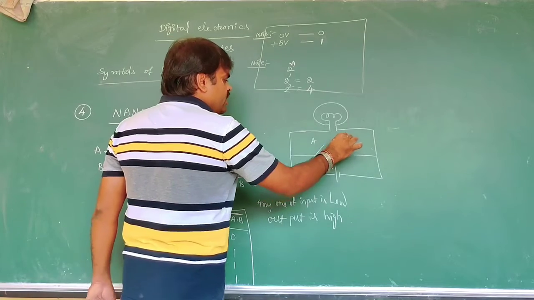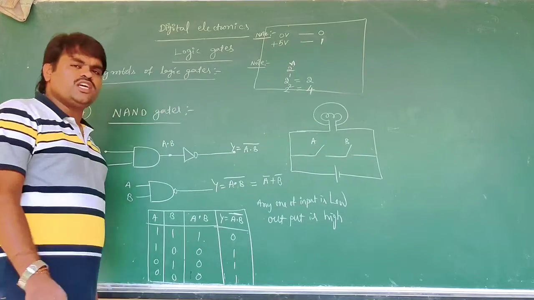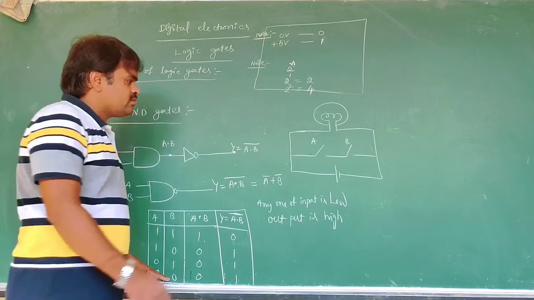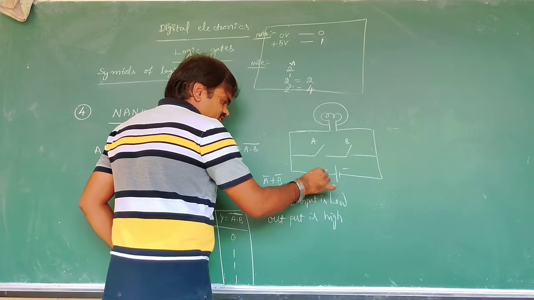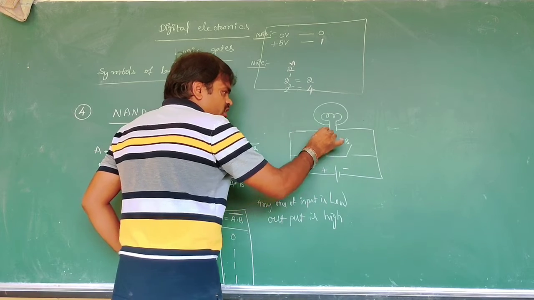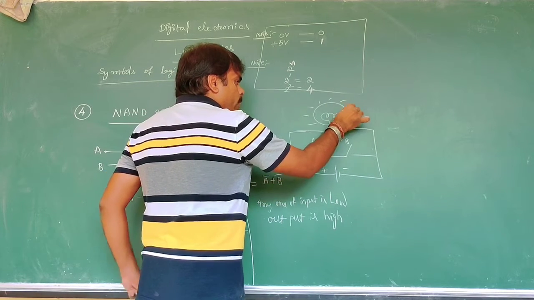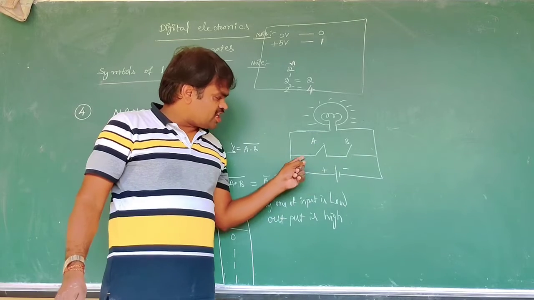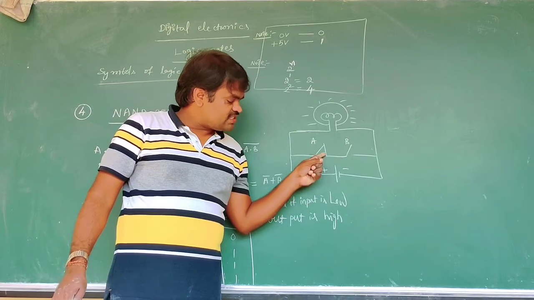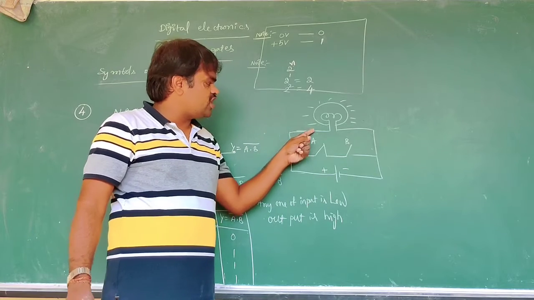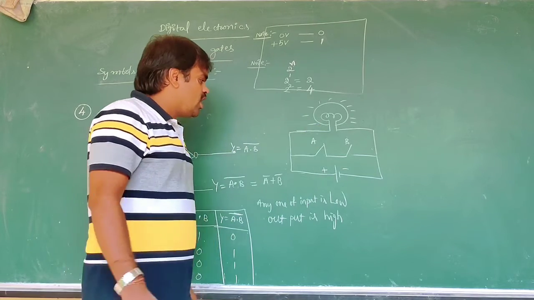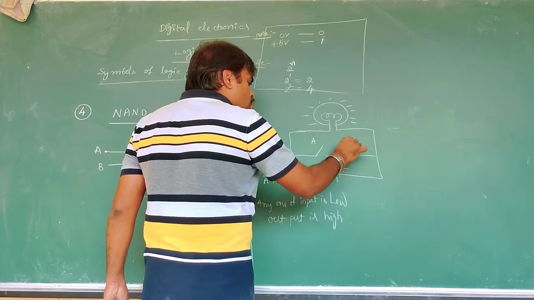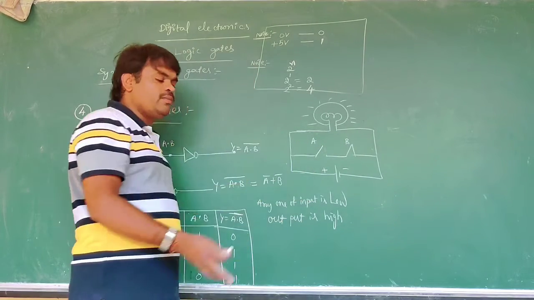It is A, it is B. You see that both are open, so the current will be flowing and the bulb will glow. A is closed, but the current does not flow through this, so again the current will flow through these and the bulb will glow. A is open, B is closed, then the same, the bulb will glow.